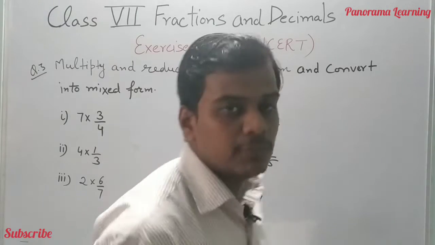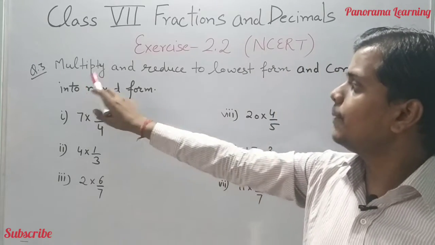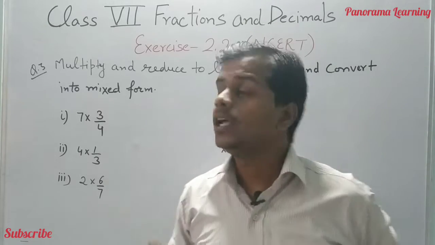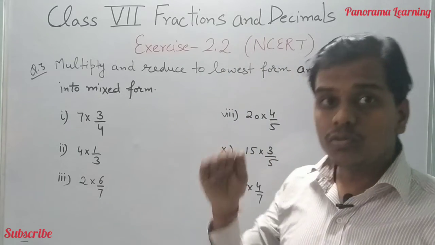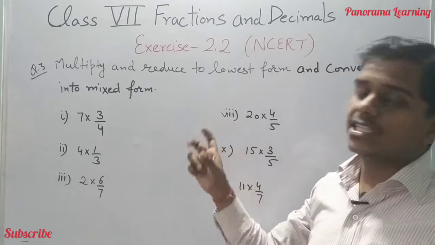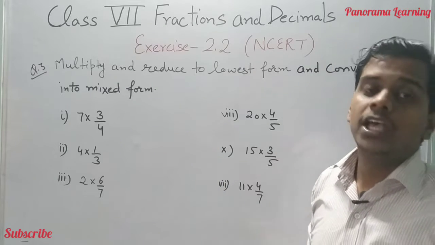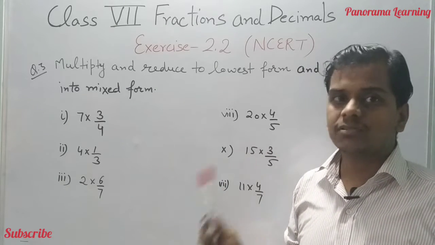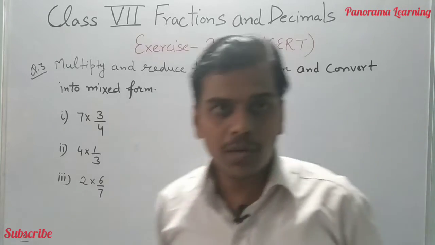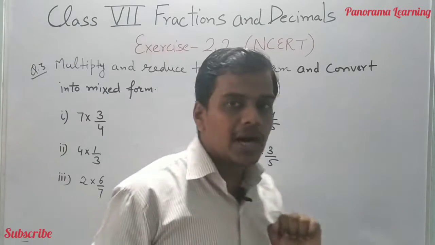So guys, let's move to the question number third. What is written in the question number third? Multiply and reduce to the lowest form and convert into the mixed form. हमें इसे मल्टीप्लाई करना है, फिर रिड्यूस करना लोएस्ट फॉर्म में। मैंने कल आपको बताया था कि जितने भी आंसर्स हैं हमें लोएस्ट फॉर्म में लिखने होते हैं। If you are not writing the answer in the lowest form, you have a chance that your marks will be deducted. Okay, so it is very important to write the answer into the lowest form and then we have to convert into the mixed form. There are 10 parts of this question.